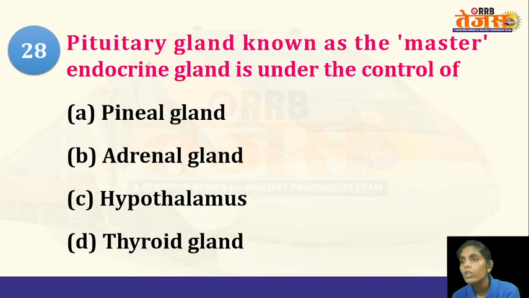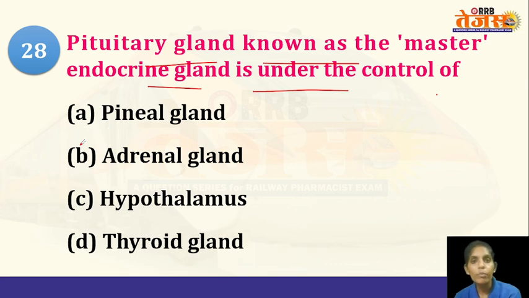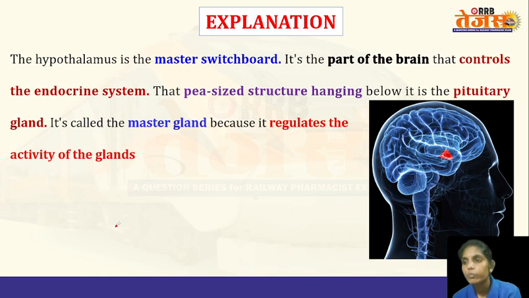And next, the pituitary gland is known as the master endocrine gland, but it is under the control of... So the pituitary gland's actions are controlled by a particular organ. What is that? The pineal gland, adrenal gland, hypothalamus, or the thyroid gland. So the answer is hypothalamus.